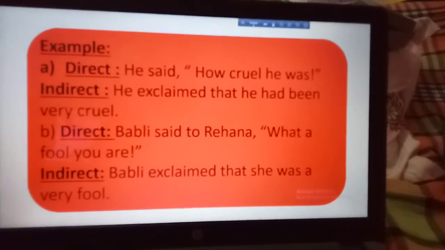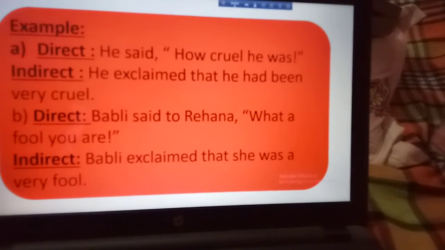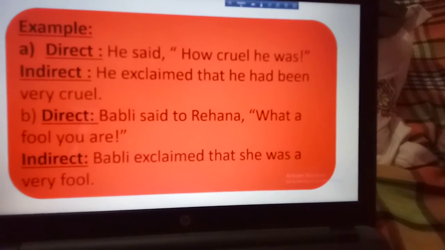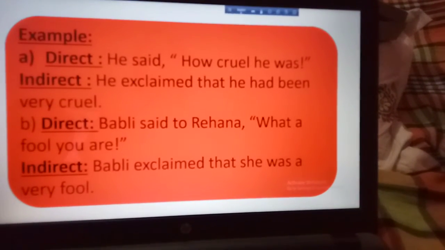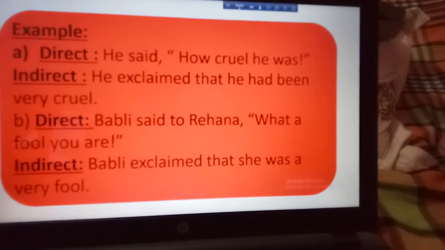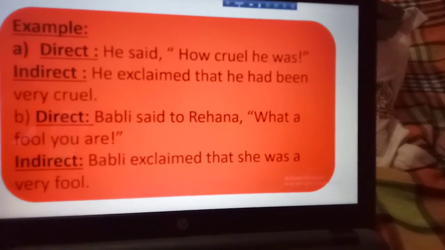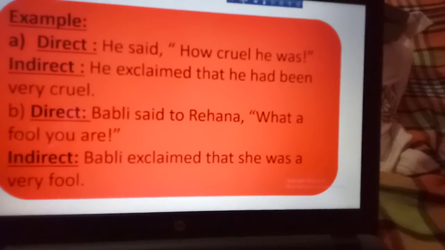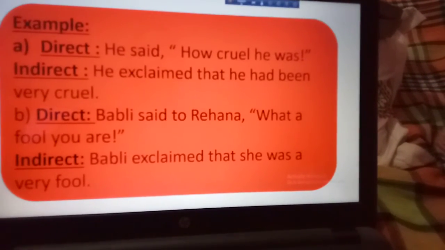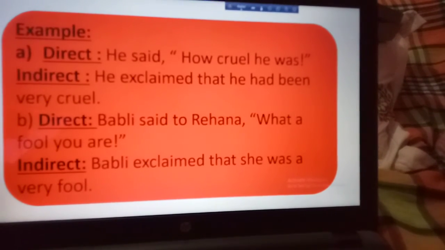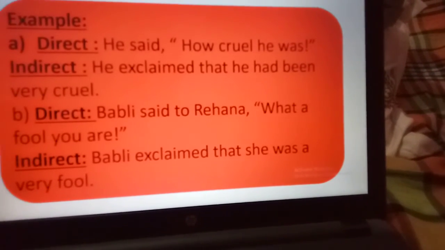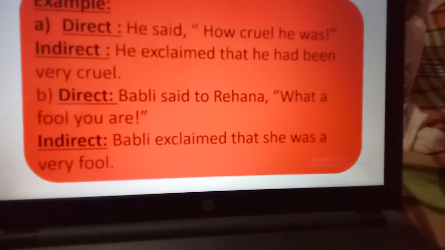Example, he said, "How cruel he was." In the indirect speech, he exclaimed. In the place of said, I have written here exclaimed. For deleting comma and inverted comma, I have written here that, and we know every sentence we have to write into assertive sentence. For that I have written here subject at first, and then according to tense I have changed everything, and in the place of how I have written here very.